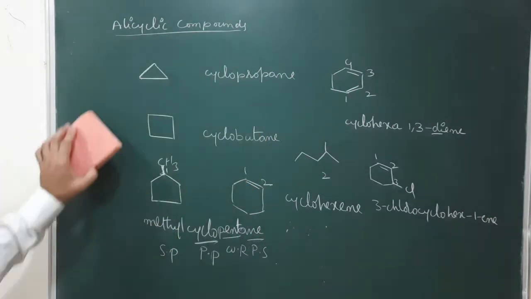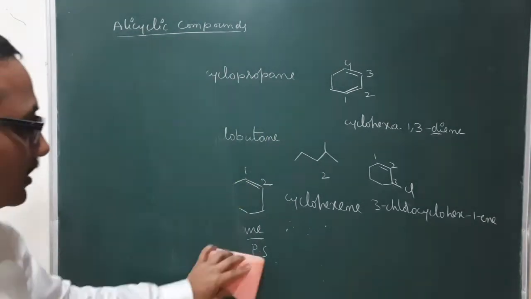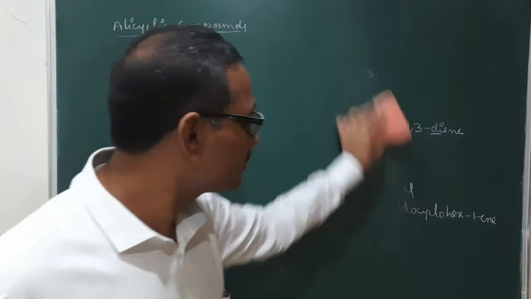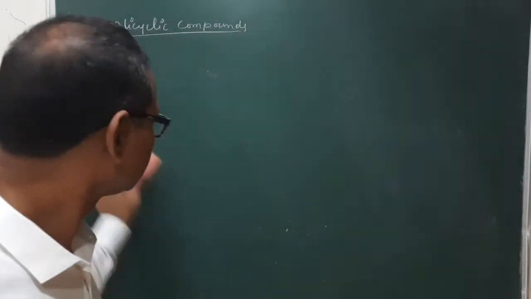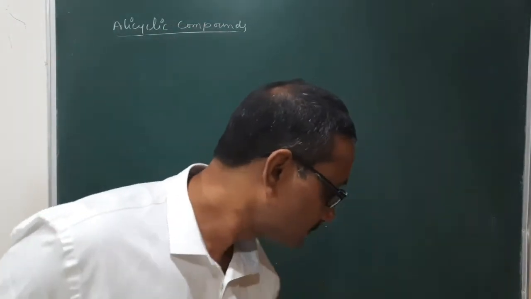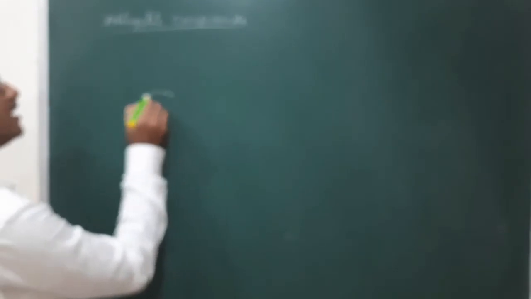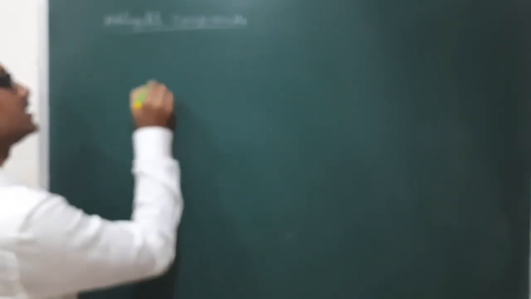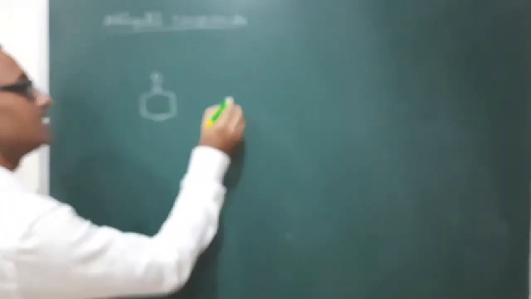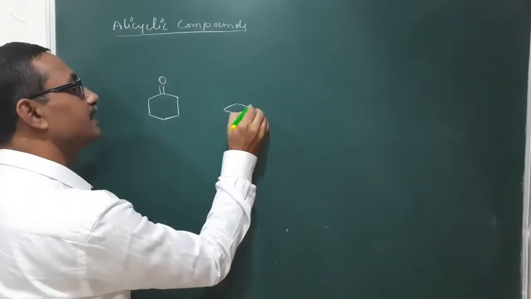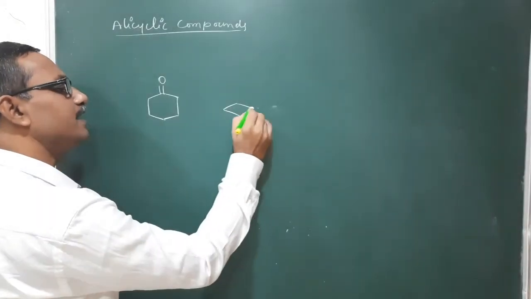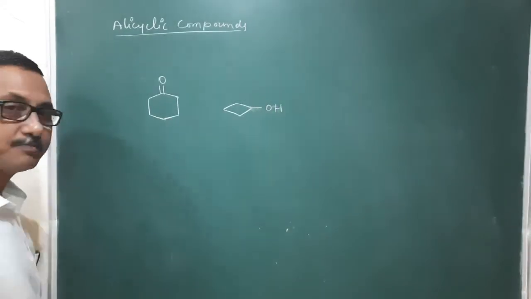Okay. Now, if a functional group is there, what will we do? Yes, if a functional group is there on that carbon chain. Suppose a double bond O is there, or I am taking this one, or you may take OH present like that.